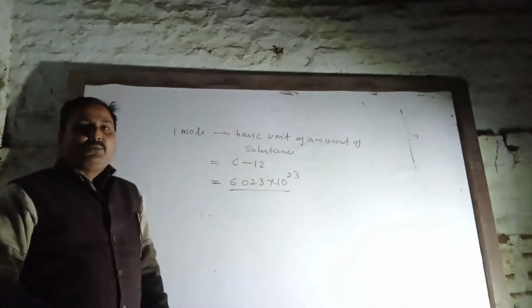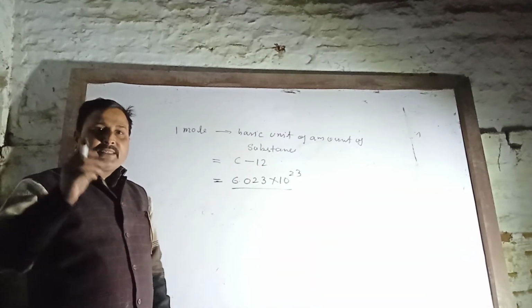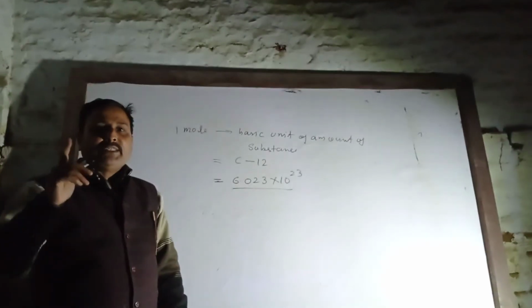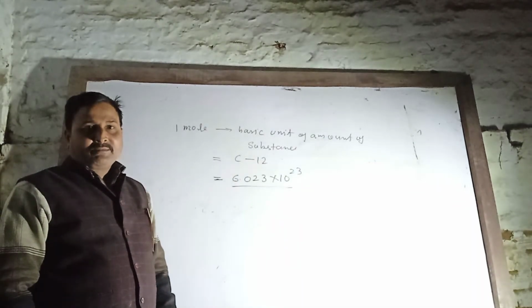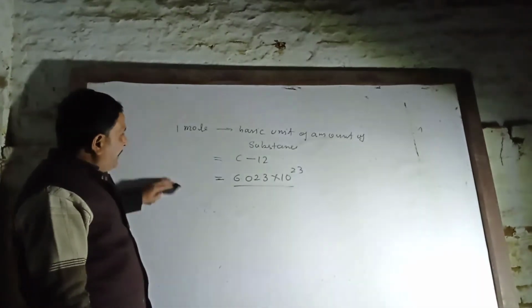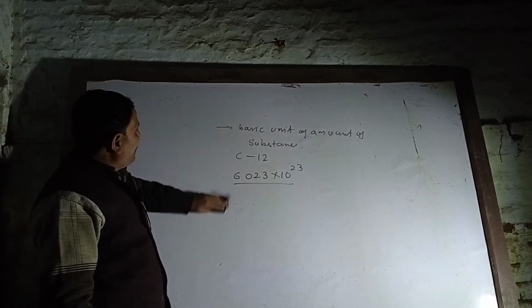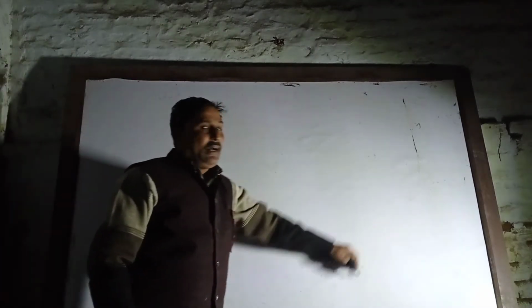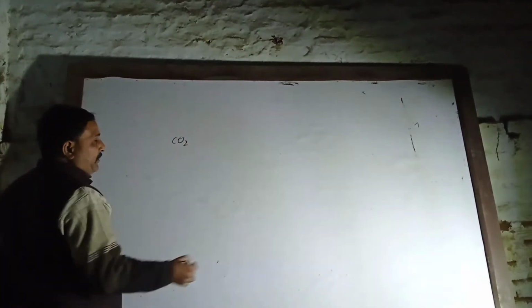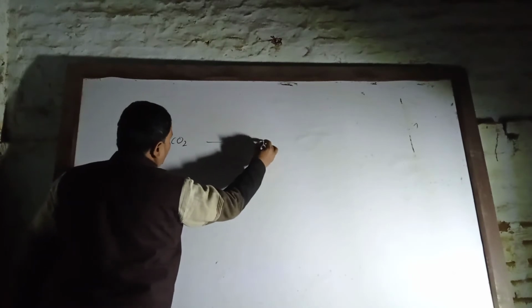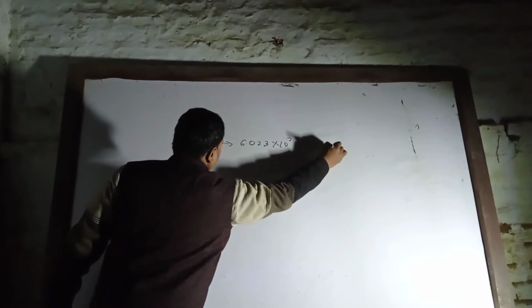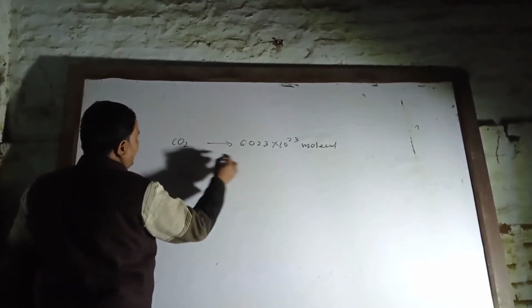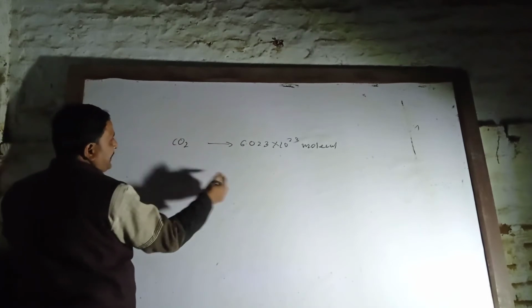Already I had explained what is Avogadro law. Under the same condition of temperature and pressure, equal volume of all gases contain same number of molecules. See that carbon dioxide, one molecule, it contains 6.023 into 10 power 23 molecules, and this contains 3 atoms: 2 oxygen atoms, 1 carbon atom.